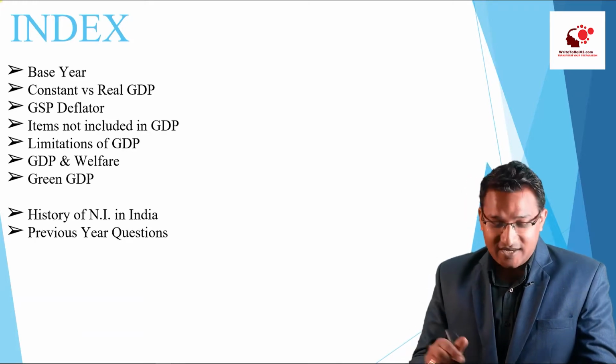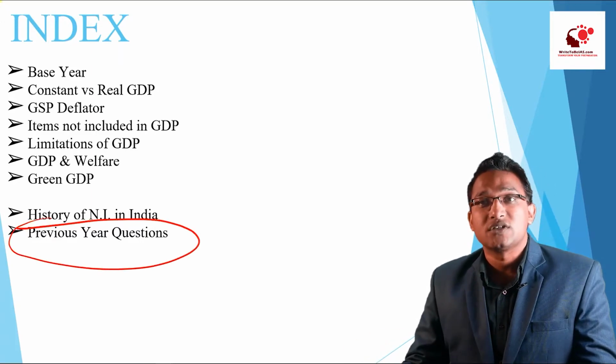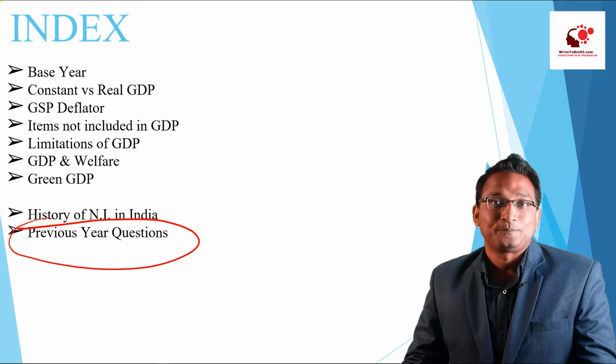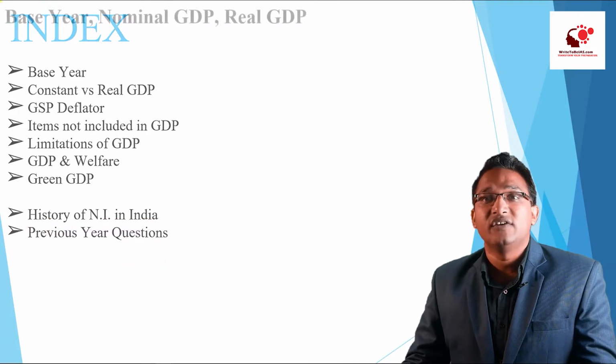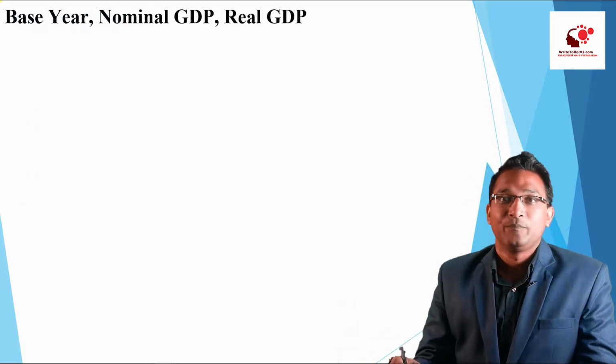And in the next session basically, we will discuss the previous year questions also, right? So first we will start with the base year, nominal GDP and the real GDP, right?